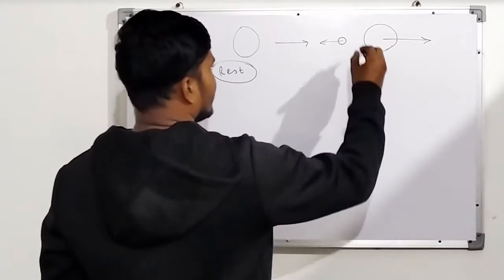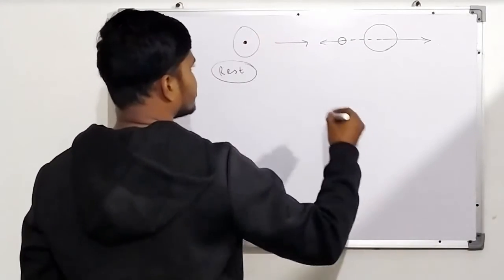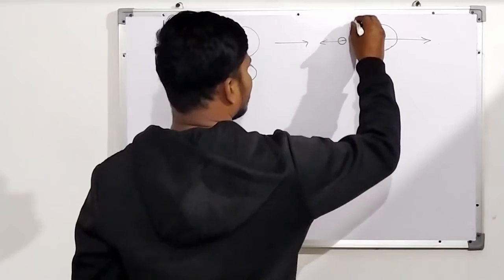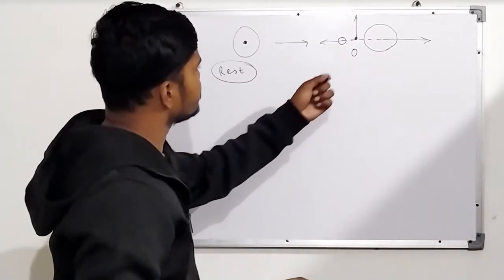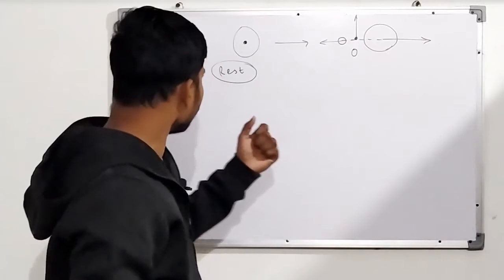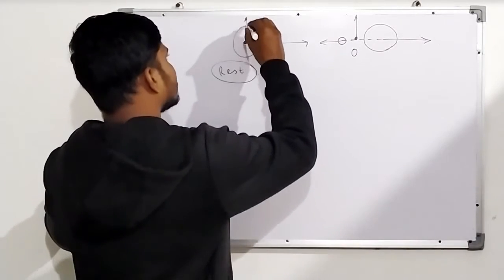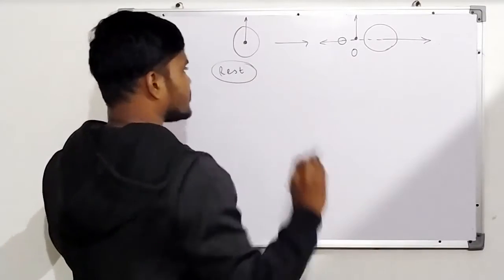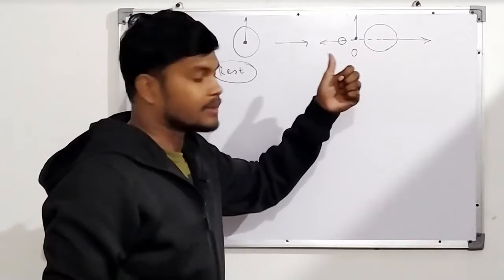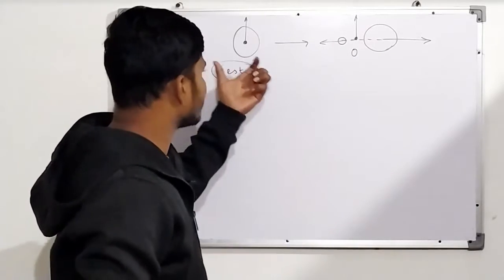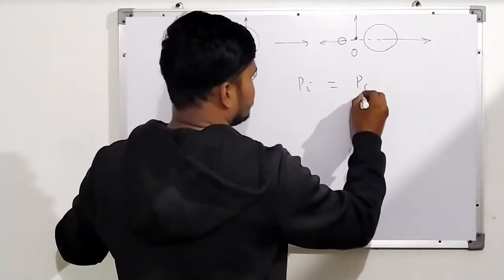My center of mass is somewhere around here, so my coordinate will be in this way. My coordinate is at the center of mass, as we have seen. From this center of mass coordinate, our situation was at rest, so from here the situation must also be the same, because there is no external force applied here. So p initial is equal to p final.